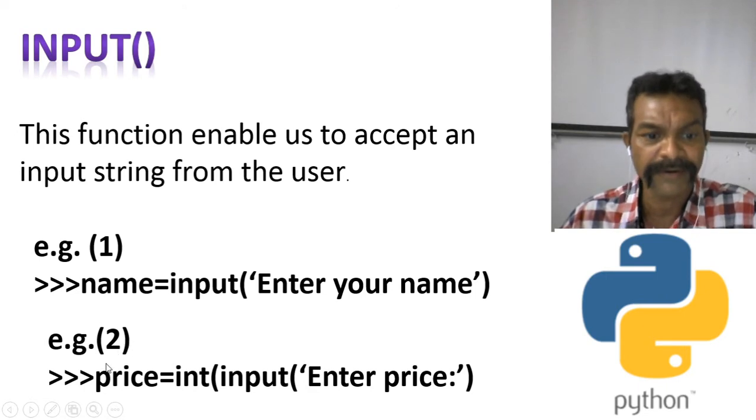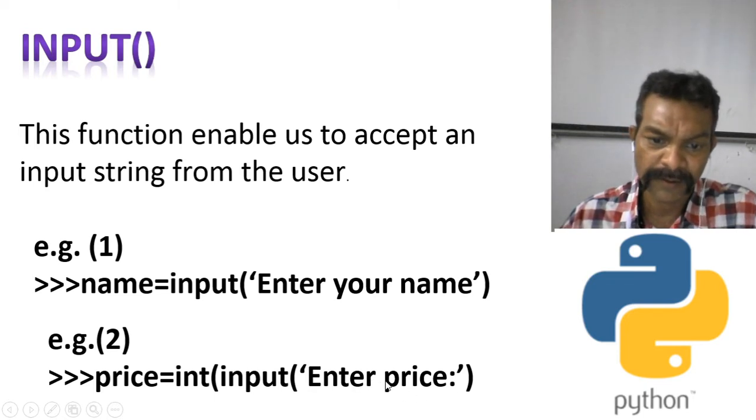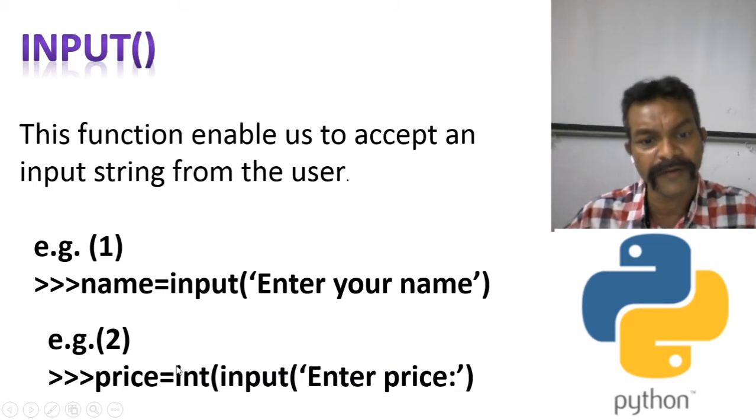Another example I have written here: price is equal to int input enter price. Whatever value is inserted by the user will be stored in the price variable. But one more function I have used here, int. What is the use of int here? The int function will convert the value from string to integer type.